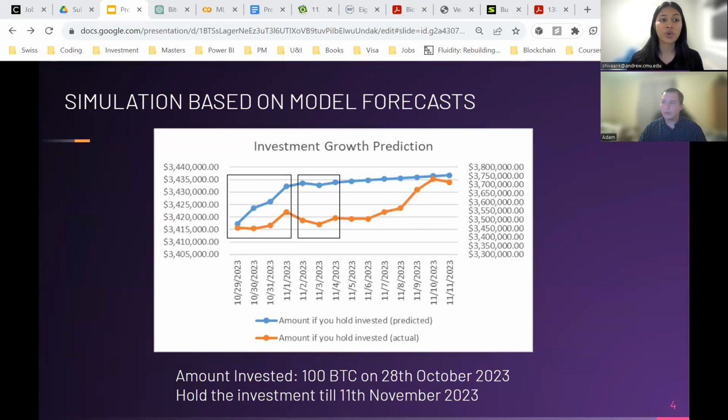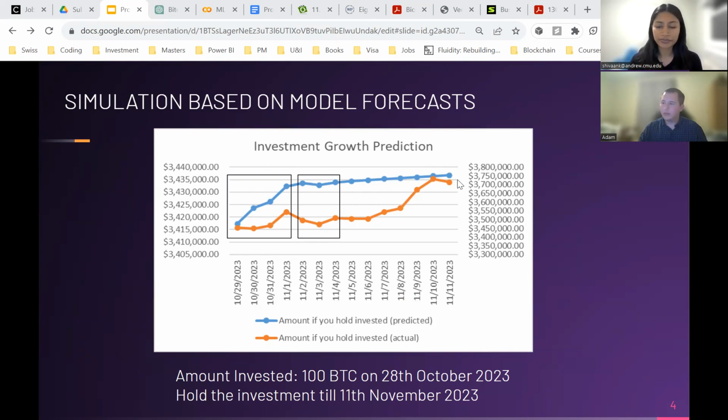We also wanted to show how this model could actually be put into use in a practical application through a simple simulation. Imagine you made an investment of 100 BTC on 28th October 2023, which is the equivalent of 4 million USD. We used our model to predict the trend in Bitcoin prices during our test period, and compared these predictions with the actual Bitcoin prices in USD values during the same period. Our graph shows our findings.